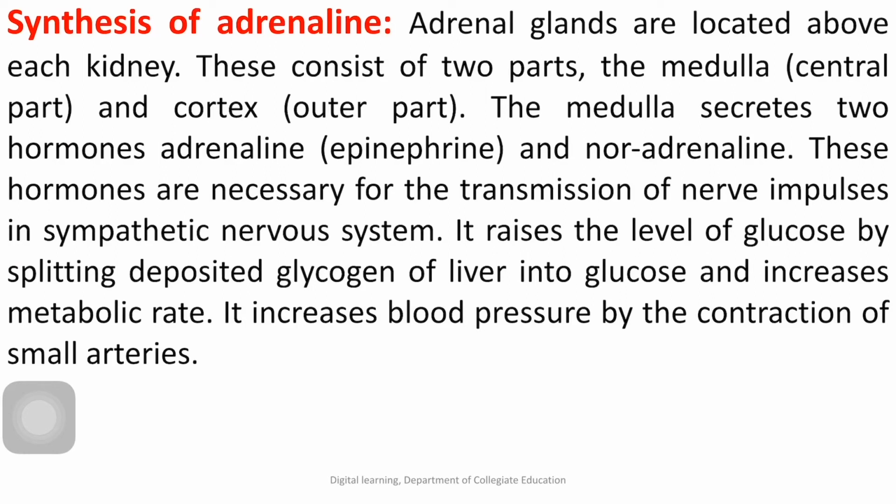These hormones are necessary for the transmission of nerve impulses in the sympathetic nervous system. It raises the level of glucose by splitting deposited glycogen of the liver into glucose and increases metabolic rate. It also increases blood pressure by the contraction of small arteries.